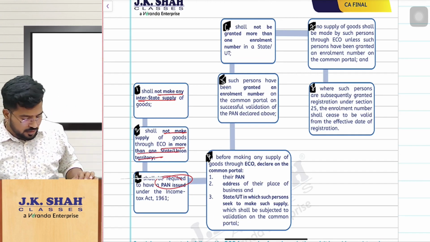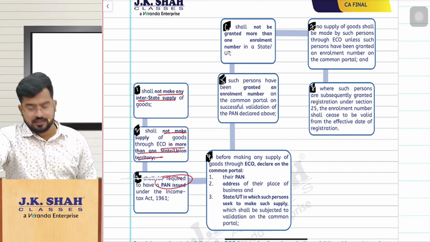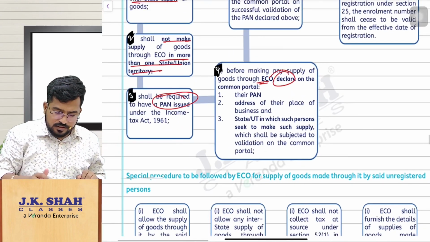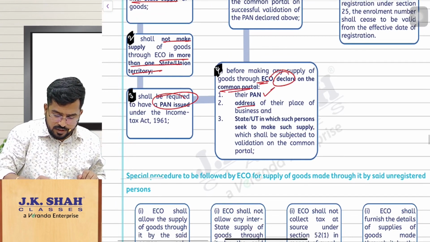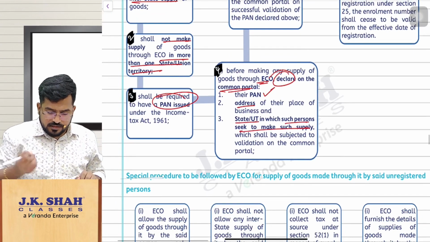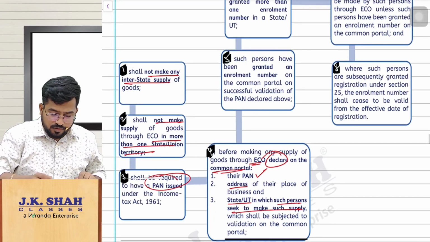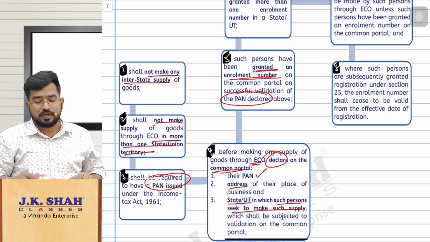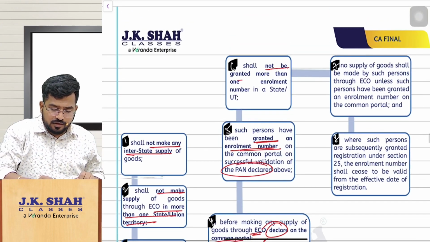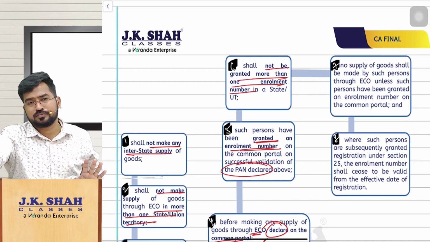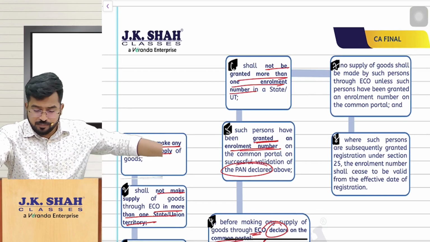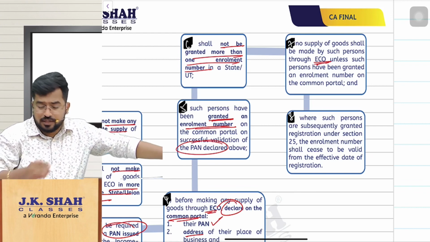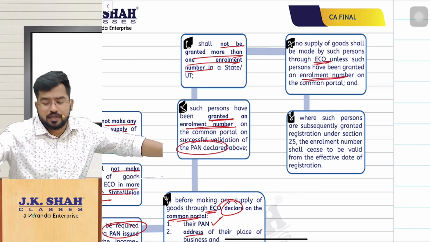So you should have a PAN, and before making any supply through this e-commerce operator, you should declare these things on the common portal: your PAN, your address, the state in which you want to make supplies. The common portal will validate your PAN and grant you an enrollment number. This enrollment number, you cannot have more than one. You cannot hold multiple enrollment numbers, and the e-commerce operator should allow you to supply the goods through that e-commerce operator only after submission of this enrollment number.